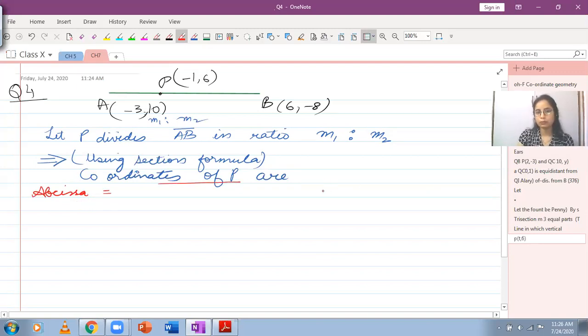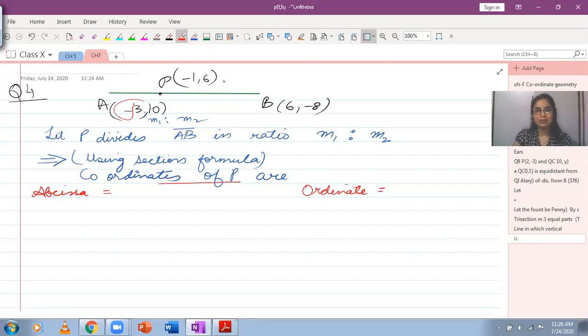These are the coordinates of P, and I'm going to write down the ordinate. How would we write down the abscissa? Use the x coordinates.